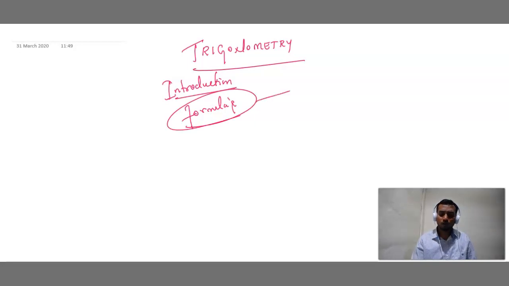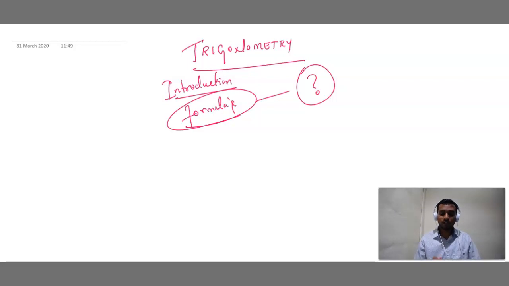Now, most of the students have this question: Sir, how to remember the formulas, sir? So many formulas are there, sir. We are getting confused. First confusion is, which formula do we have to apply when? Second, how to remember the formula? Third, how to simplify the given problem. So I am going to remove all three of your worries in this session.